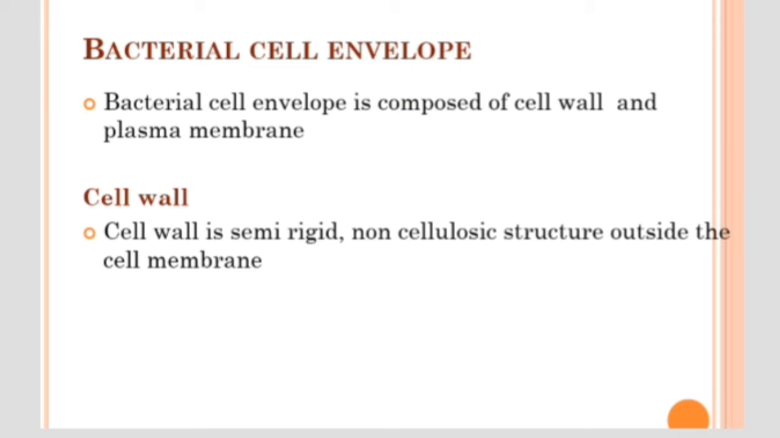Then we come to the bacterial cell wall structure. The bacterial cell wall is a component of its cell envelope. The bacterial cell envelope is composed of both the cell wall and the plasma membrane. The bacterial cell wall is a semi-rigid, non-cellulosic structure seen outside the cell membrane, or plasma membrane. We know that plant cells and fungi possess a cell wall in addition to bacteria. So the peculiarity of the bacterial cell wall is that it is a non-cellulosic structure.